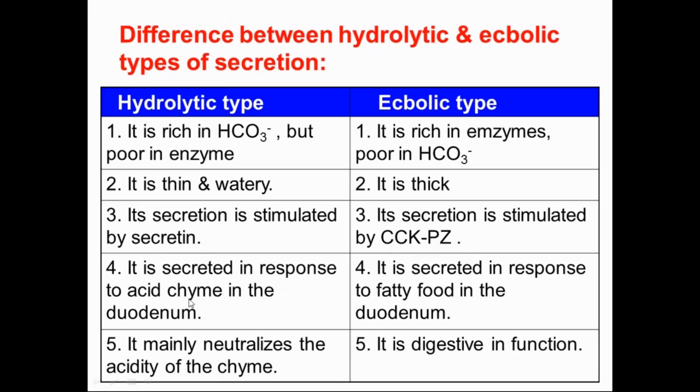It is secreted in response to acid chyme. This is also very important MCQ question. It is stimulated by secretin and also secreted in response to acid chyme in the duodenum. Ecbolic type is secreted in response to fatty food in the duodenum. This is very important. It mainly neutralizes the acidity of the chyme. It is digestive in function. These are the differences between the hydrolytic and ecbolic type of secretion.